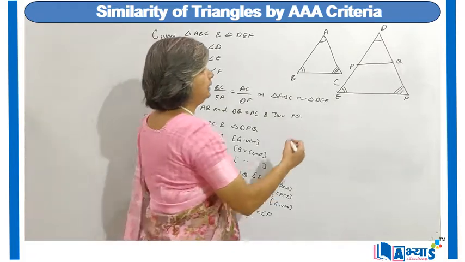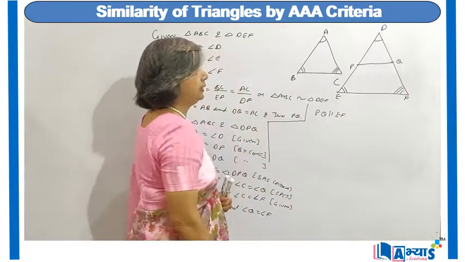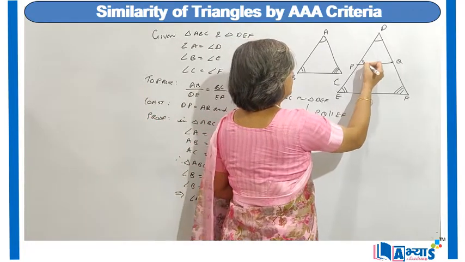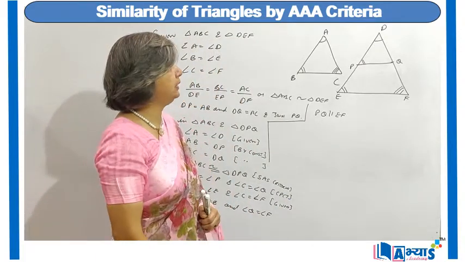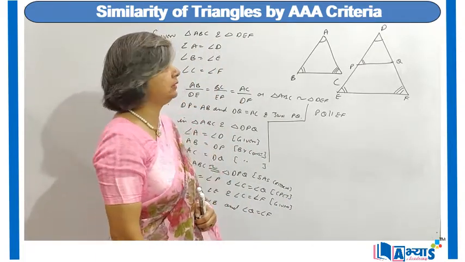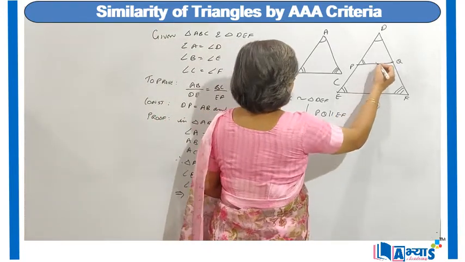So we can say that PQ is parallel to EF because angle P and angle E are the corresponding angles when PQ and EF are the straight lines and DE is the transversal cutting them. But as they are equal, so we can say that PQ is parallel to EF.